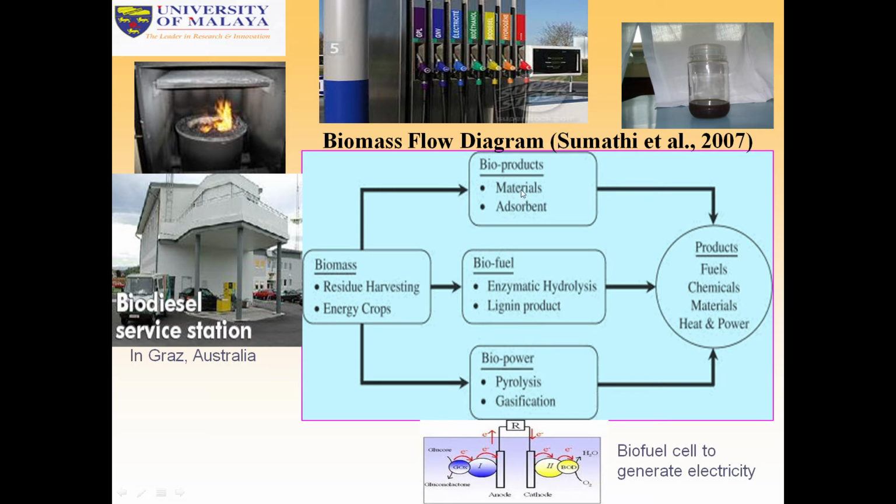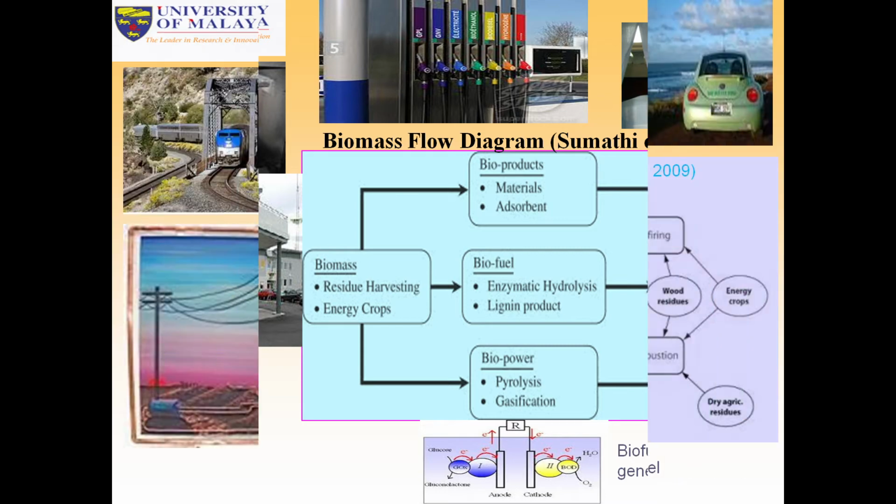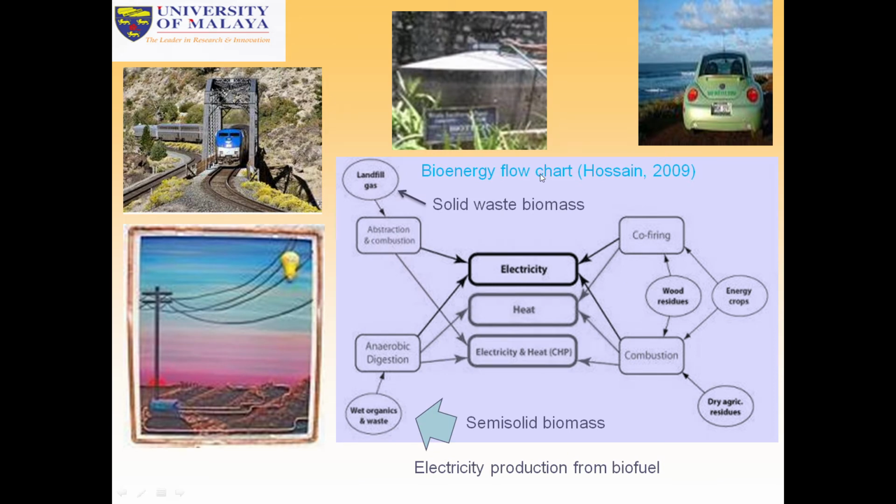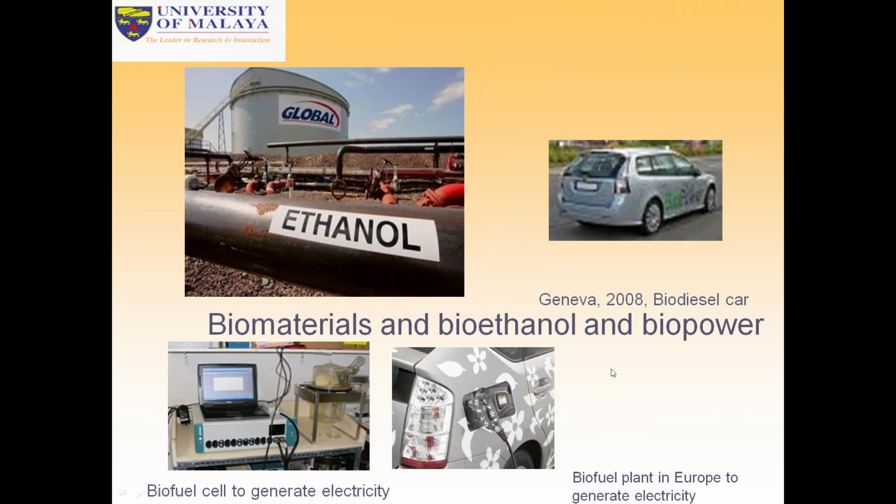So this is a new topic, and also fuel cells to generate bioelectricity can be done. Now you can see a biodiesel station in Australia and in different countries. Then here we can see the bioenergy flow chart: semi-solid waste and other solid waste can be used for biofuels. You can see here biomaterials, bioethanol and biopower can be produced from these different types of feedstocks. Algae also can be used for the production of biomaterials, bioethanol and biopower.